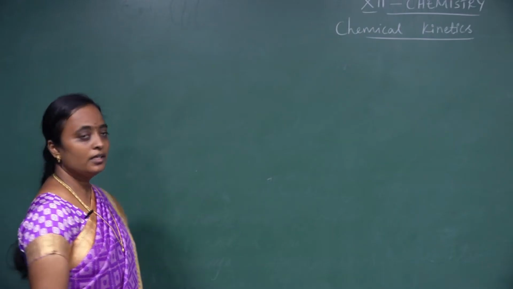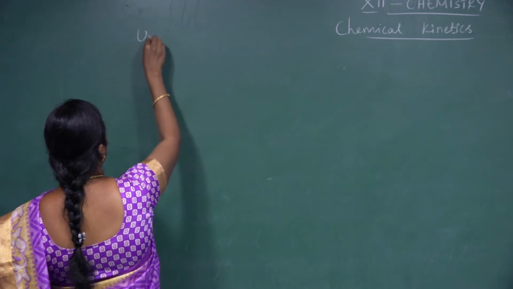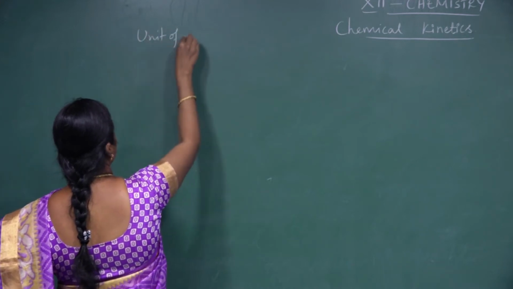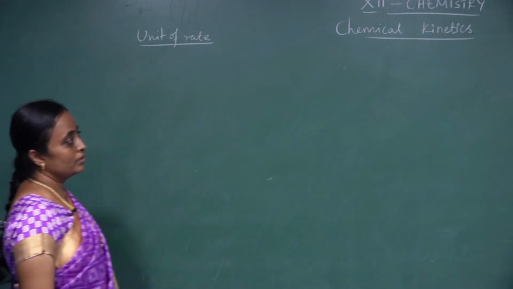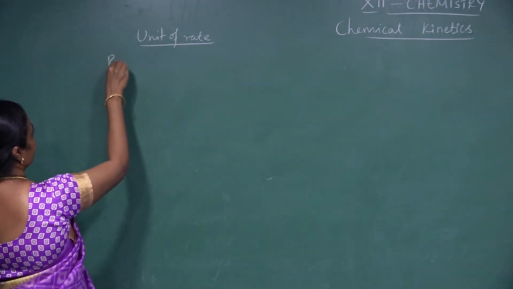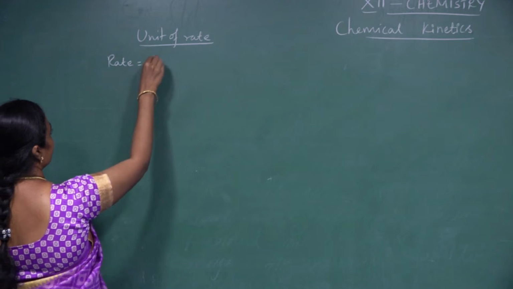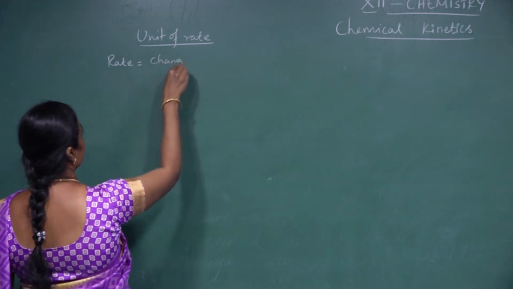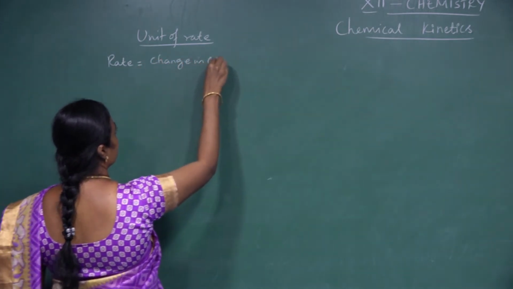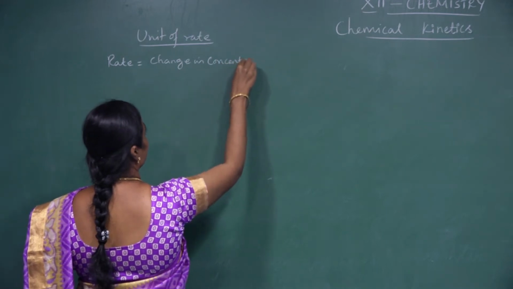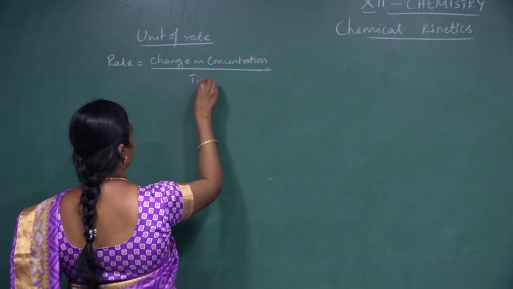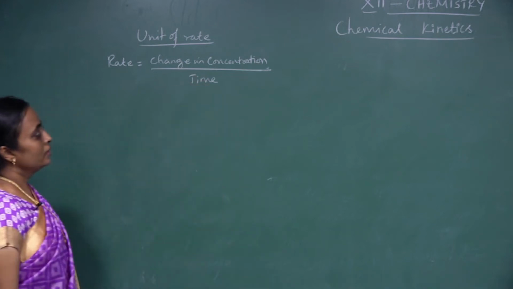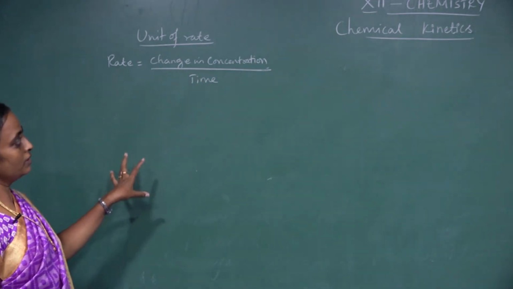Next we are going to see the unit of rate. Generally, the formula for rate means change in concentration with time. So what is concentration?